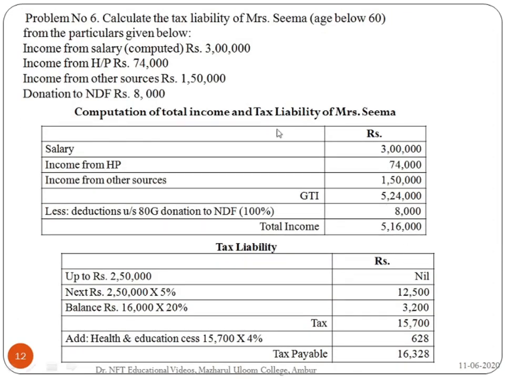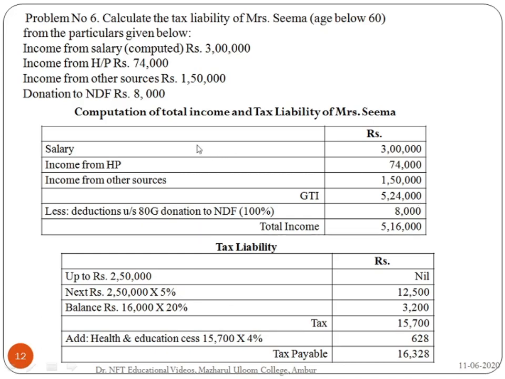Problem number 6. Calculate the tax liability of Mrs. Seema, age below 60 years, from the particulars given below. Income from salary is 3 lakhs. Income from house property is rupees 74,000, and income from other sources is rupees 1,50,000. Donation to NDF rupees 8,000. This gives you a gross total income of 5,24,000.